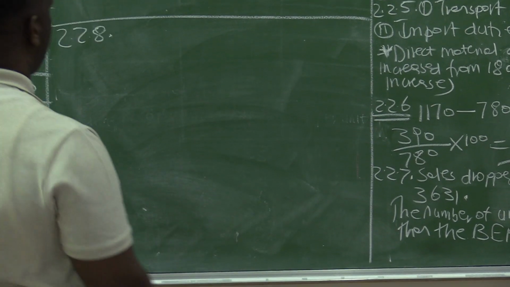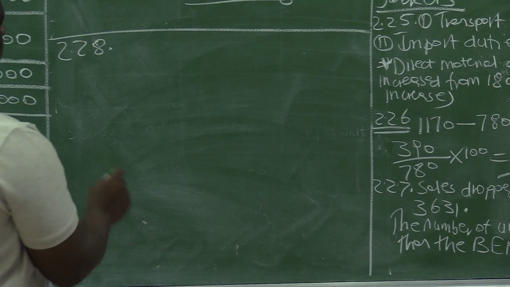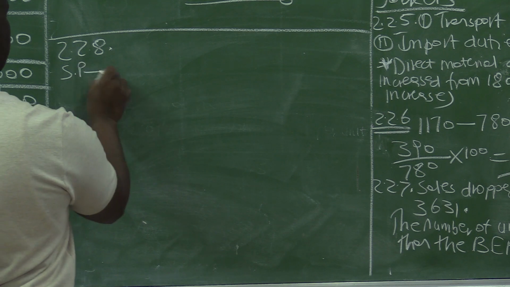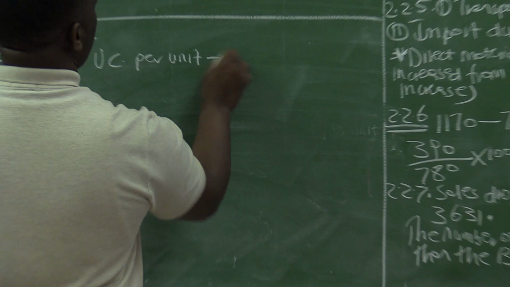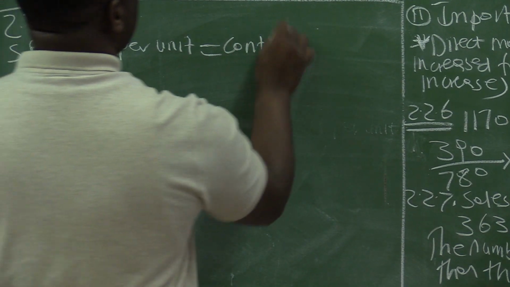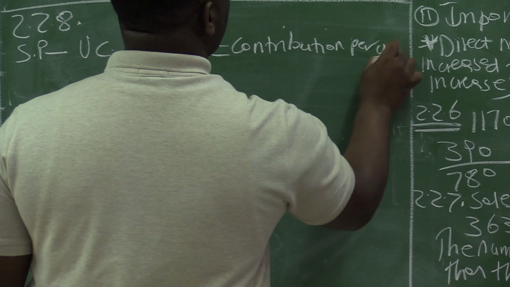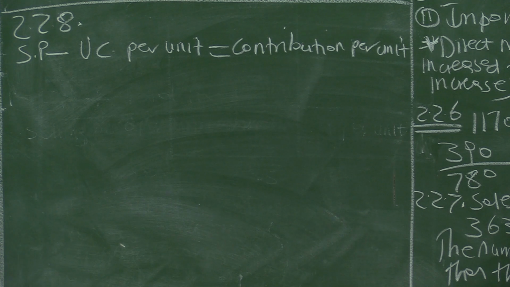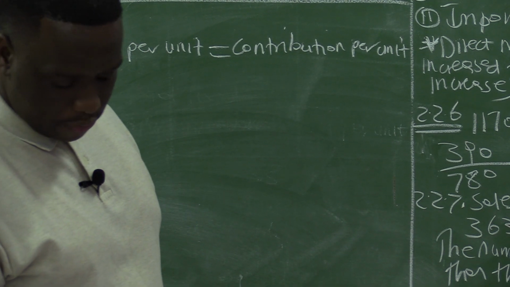The first thing that we need to calculate here is the contribution per unit. How do you calculate it? It is selling price minus variable cost per unit equals contribution per unit. We want to know the contribution of each unit to our profit.